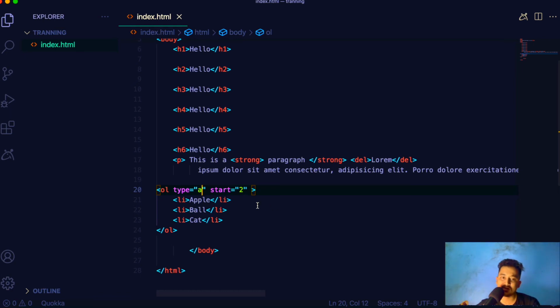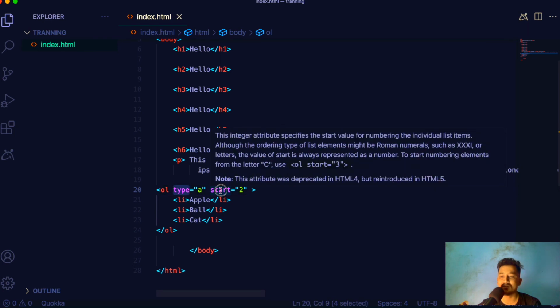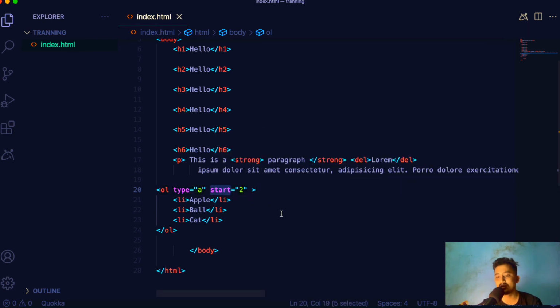But now what are this type and start that we have here? These things in HTML are called attributes, and what attributes basically mean is properties, right? So these are attributes that we have in HTML tags, and we can use them.